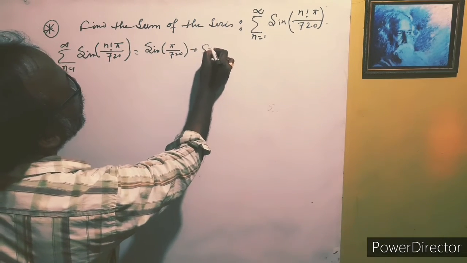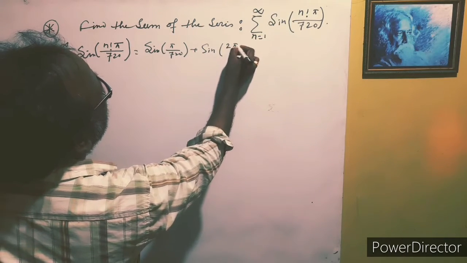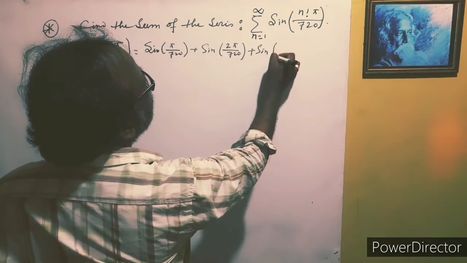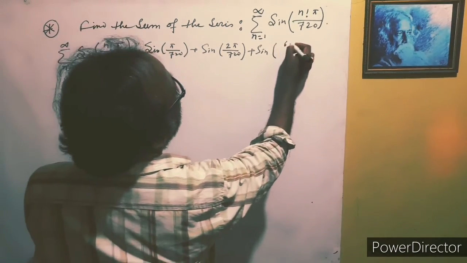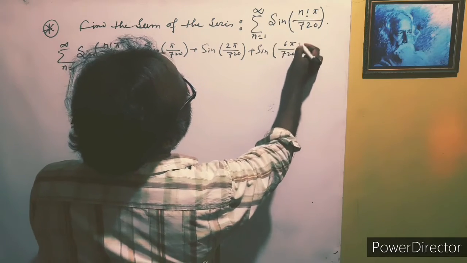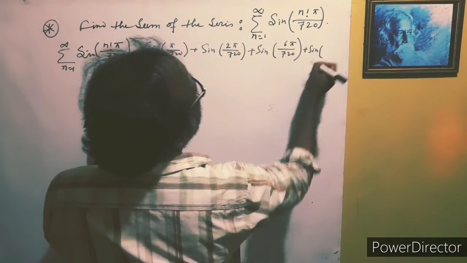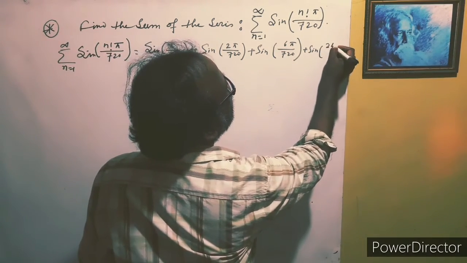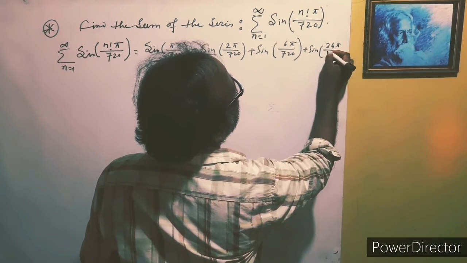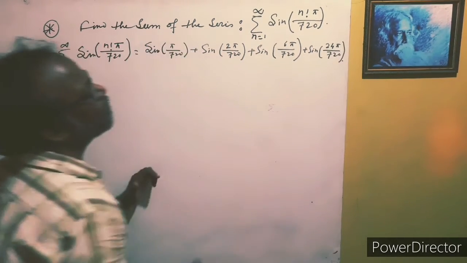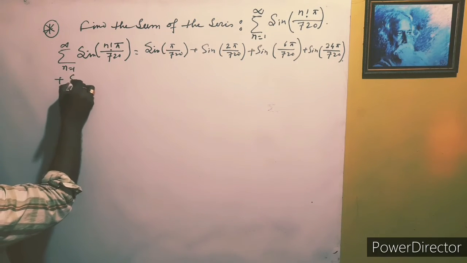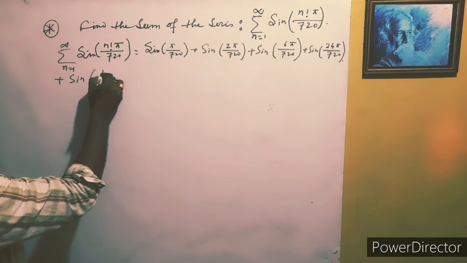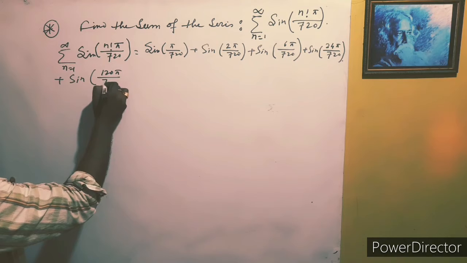If we put 2, then we get 2 pi by 720. If we put 3, this is factorial 3, so we get 6 pi by 720. If we put 4, factorial 4 means 24 pi by 720, plus sine, if we put 5, factorial 5 means 120 pi by 720,